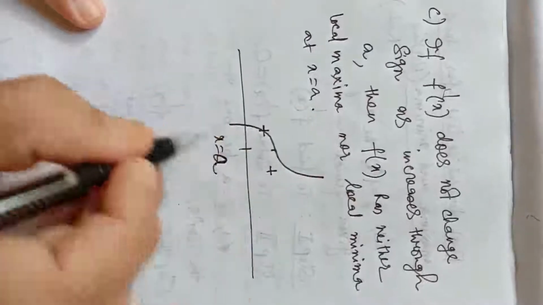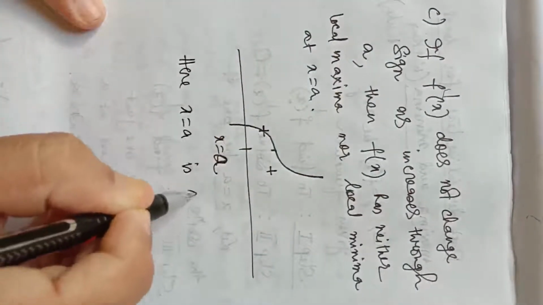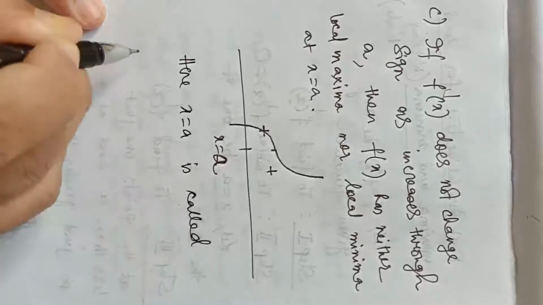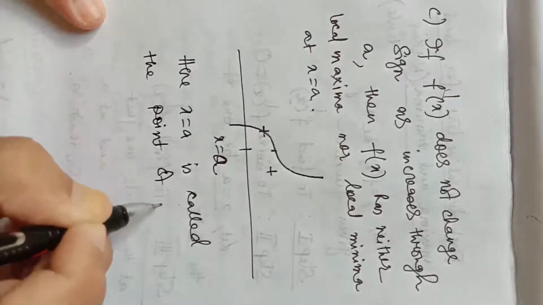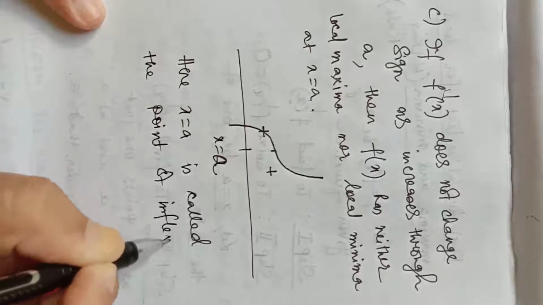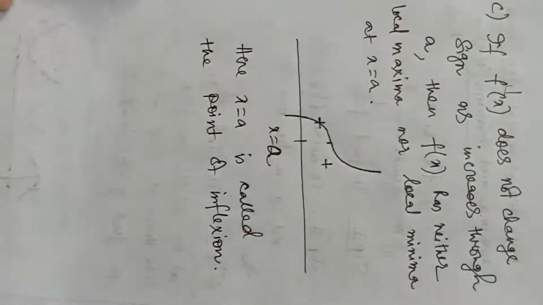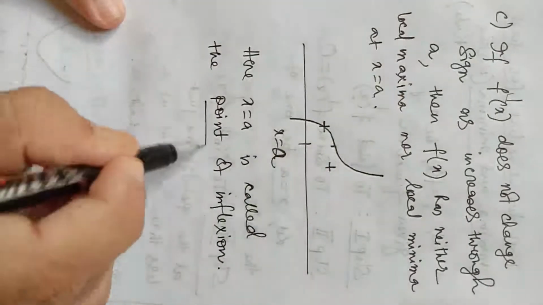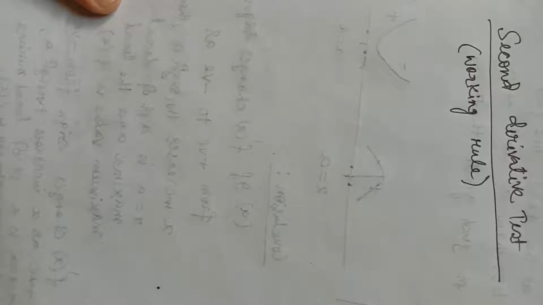Such a point, x equal to a, is called the point of inflection. That is a point where the derivative is equal to 0 but the function has neither maxima nor minima. Okay, this is the second method to find the point of local maxima or local minima, or the maximum, minimum values.